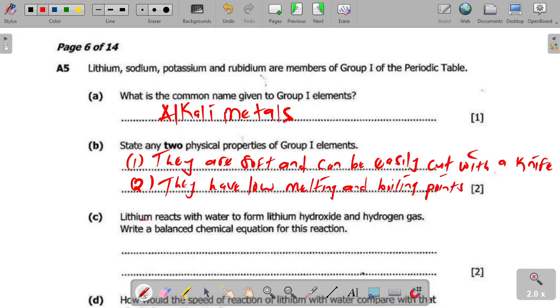They have low melting and boiling points. If you want, you can also say they have low densities. For example, lithium, sodium, potassium can actually float on water. That's your extra point that you can keep. So basically, these are the physical properties of group 1 elements. They are soft and can be easily cut with a knife. They have low melting and boiling points compared to other metals. So you have your 2 marks there.